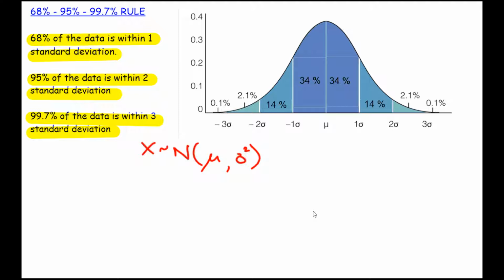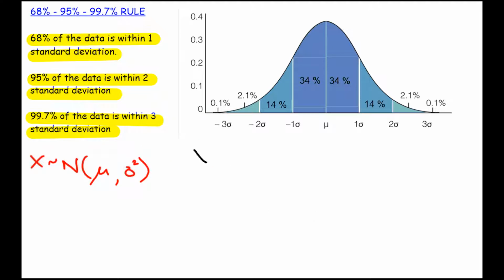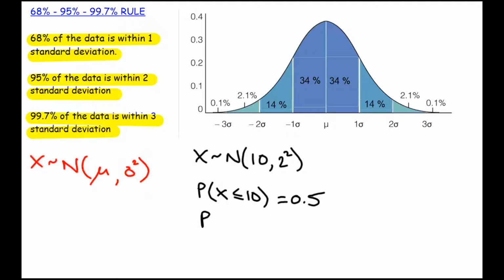Let's see if we can start to answer some specific questions. So, if X followed a normal distribution with mean 10 and a standard deviation of 2, there are a few questions we should be able to respond to. What is the probability that X is less than or equal to 10? Okay, well 10 is the mean, so the probability of being less than or equal to the mean is 0.5. Okay, what is the probability that X is less than or equal to 12?